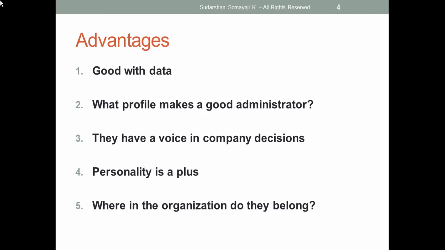I can associate them with the respective reports. That means today I have a process that is not so efficient. We are going through so many checkpoints, even though that many checkpoints are not required. Then we can eliminate or reduce those and introduce a new process there. So that's what we can do with the Salesforce Admin.